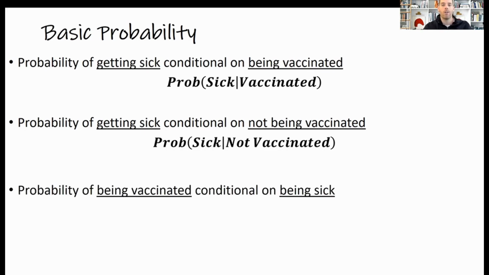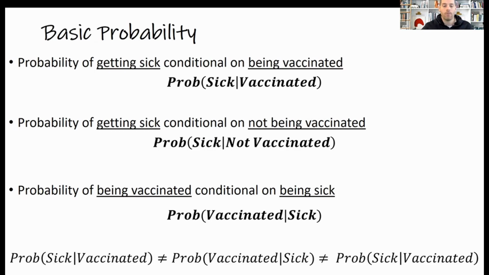Again, this is saying if you're not vaccinated, what's the chance you're going to get sick? The third is the probability of being vaccinated conditional on being sick. So this probability is if you're sick, what's the probability that you've been vaccinated? All three of these are different. They're not equal to each other. And it's important to go through these.